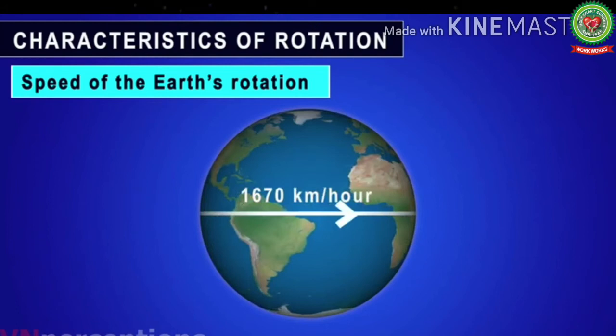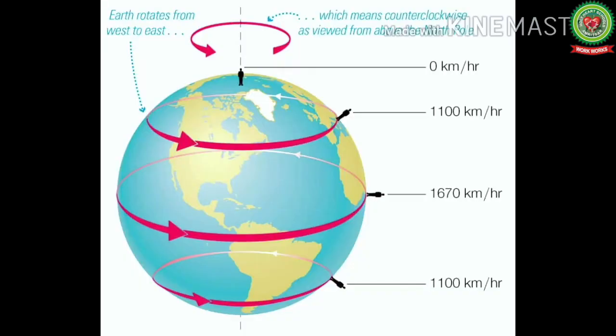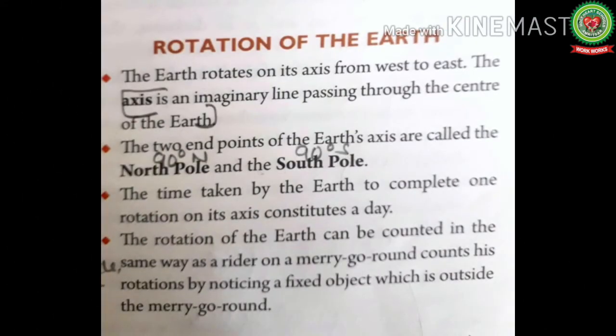Next we have the speed of the earth's rotation. The speed of the earth's rotation at equator is 1670 km per hour. The speed of the rotation at various latitudes varies. Now here the question arises that why don't we feel the earth spinning? It is because you and everything else, including oceans and atmosphere, are spinning along with the earth at the same constant speed. Now let's come back to our reading.